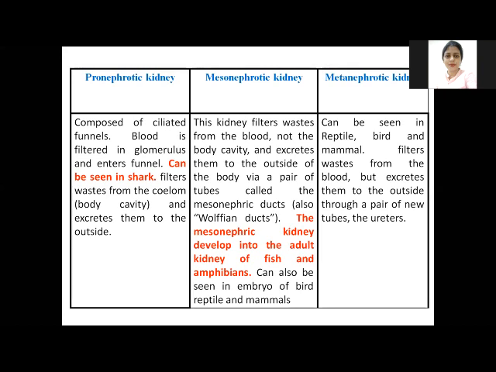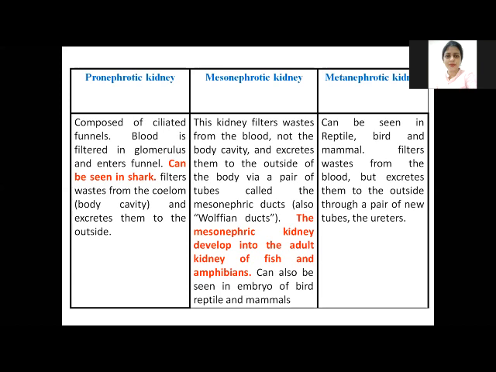This waste goes outside the body through a pair of tubes known as the mesonephric duct, or the Wolffian duct. All adult bony fishes have a mesonephrotic kidney, but during the embryonic stage even the bony fishes have the pronephrotic kidney.